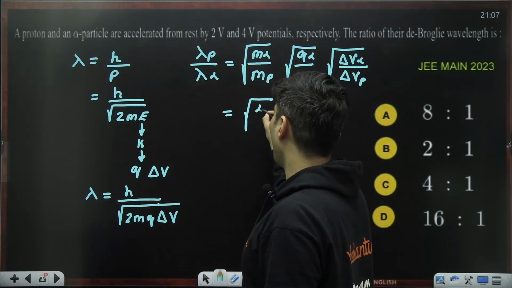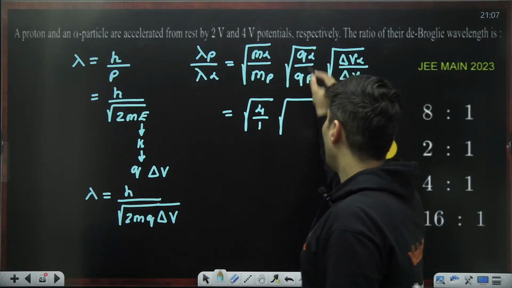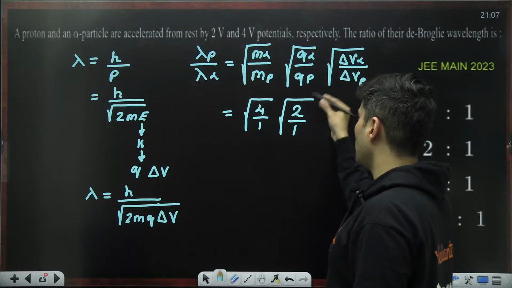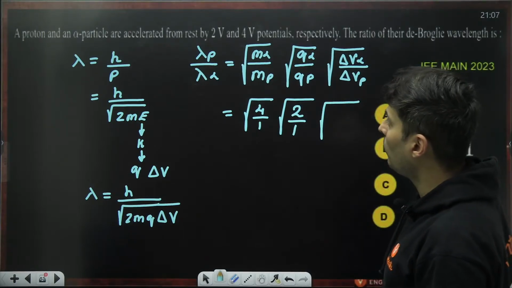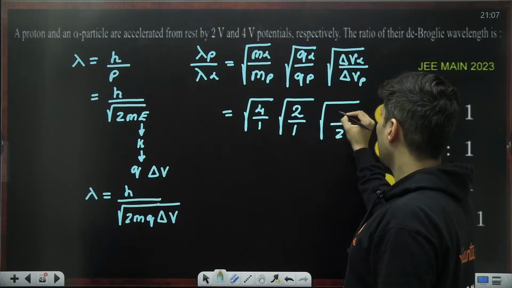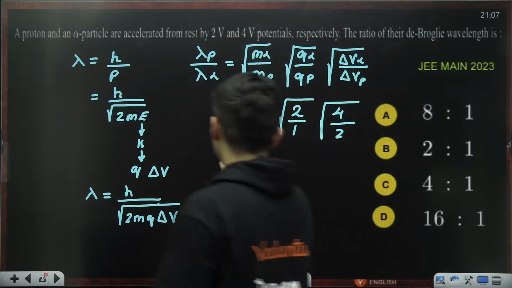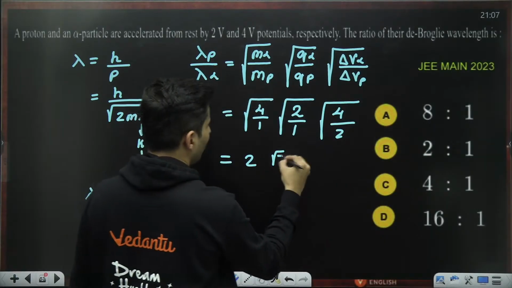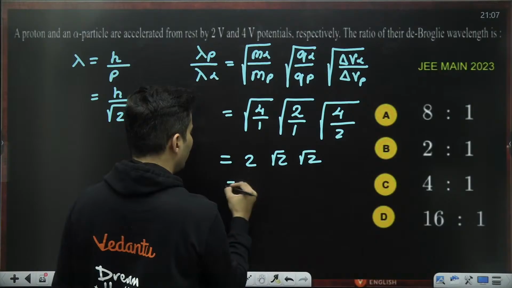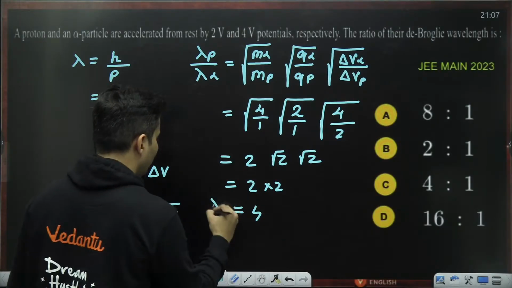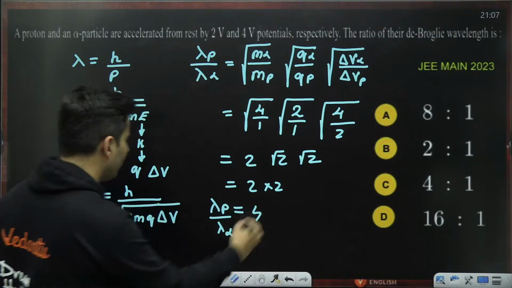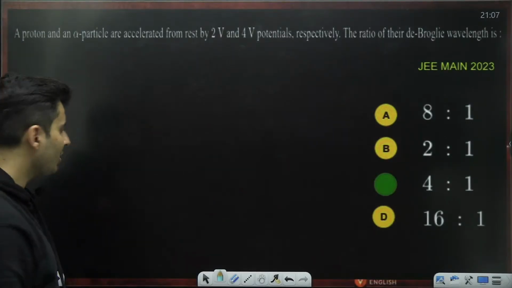Alpha is 4 times the mass of the proton. Alpha charge is 2 times the charge of a proton. Voltage wise, it is 4 volt and 2 volt. Proton is 2 volt, alpha is 4 volt. Root of 4 by 2, this is root 2. This is also root 2. Root 2 into root 2 is 2. So 2 2s are 4. So lambda of proton upon lambda of alpha is 4 is to 1, which is C option.